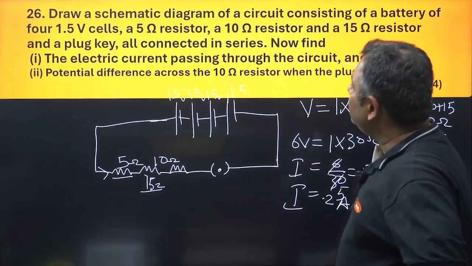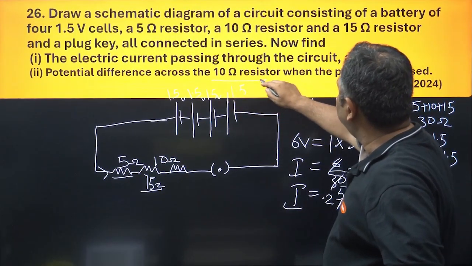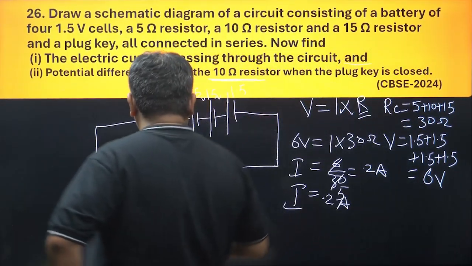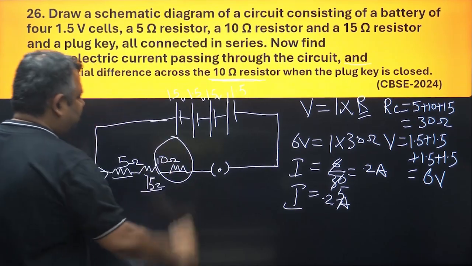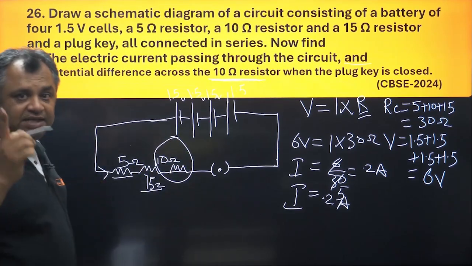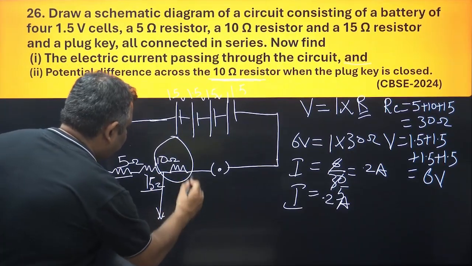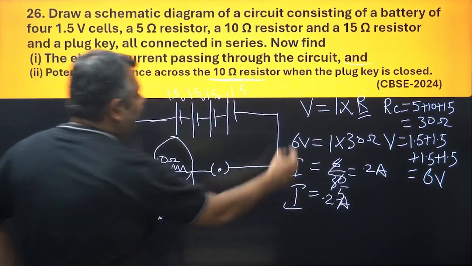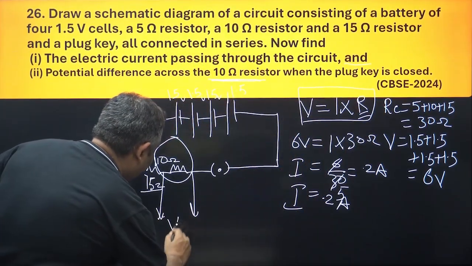Now find the potential difference across the 10 ohm resistance. It is asking for the potential difference across the 10 ohm resistance. Remember, potential difference is always between 2 points, so point number 1 here and point number 2 here. How do you find potential difference? V is equal to I into R. So here V would be equal to I.